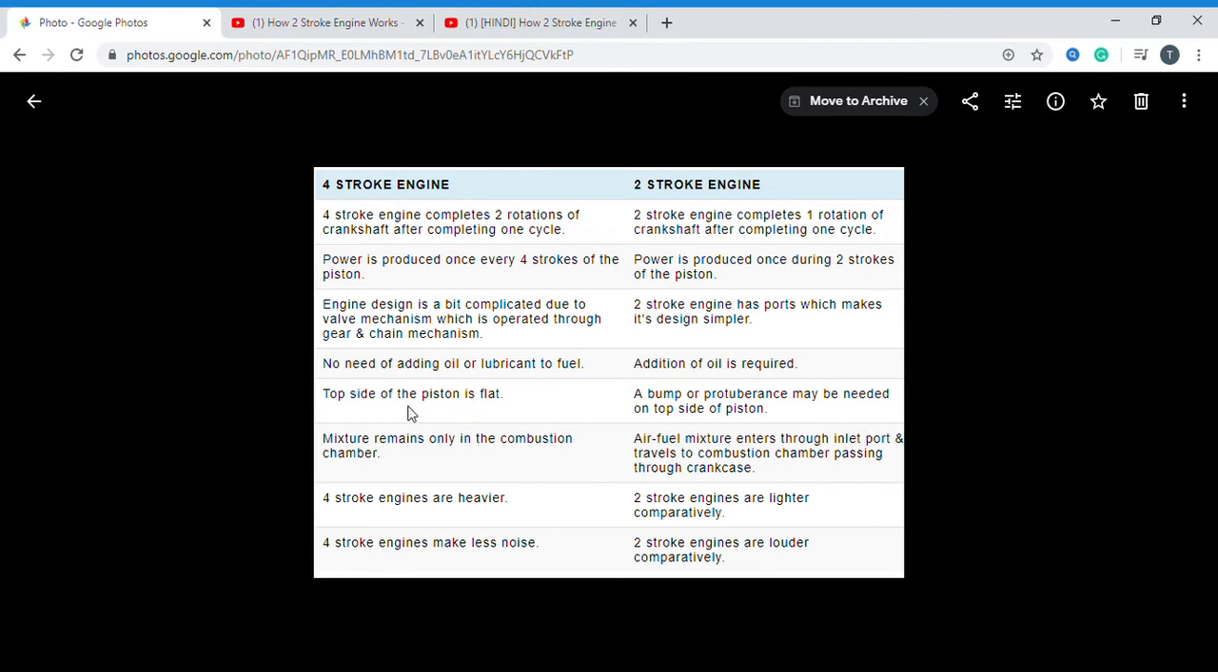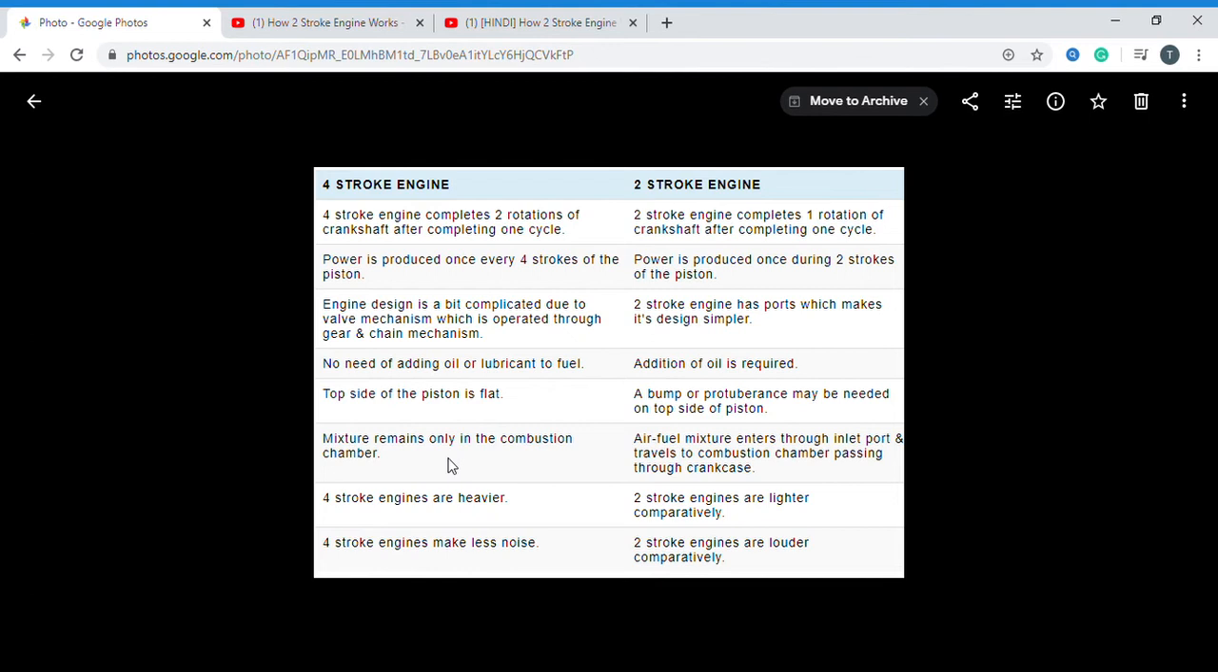On the top side of the piston in the four-stroke engine, we don't have any projection, so it is flat. Here in the two-stroke engine we have a projection on top of the piston, which is called the bump. In the four-stroke engine, above the piston we don't have any projection, but in the two-stroke engine we have the portion called the bump. You can remember that.